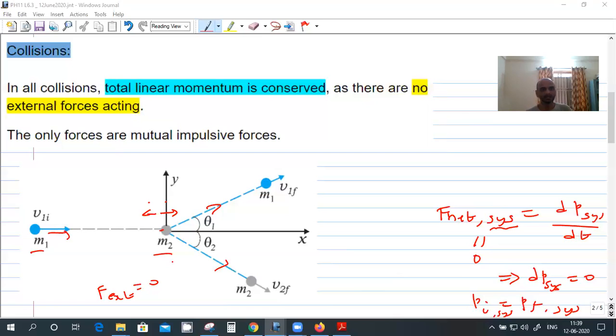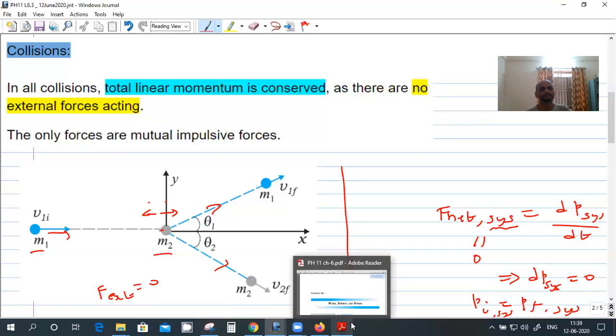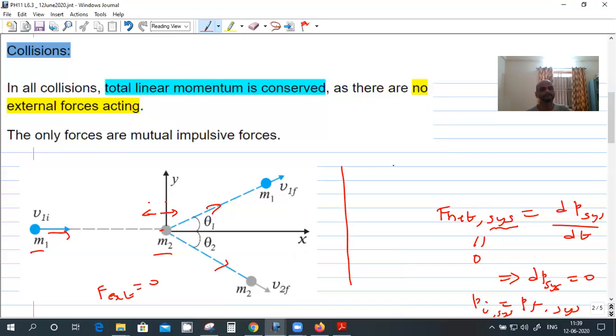Is this a 1D problem or a 2D problem? Is it 1D or 2D? See, before collision, this velocity is moving in this direction.